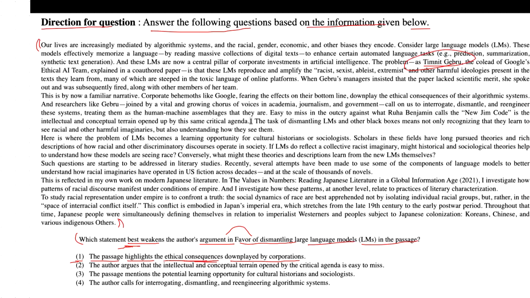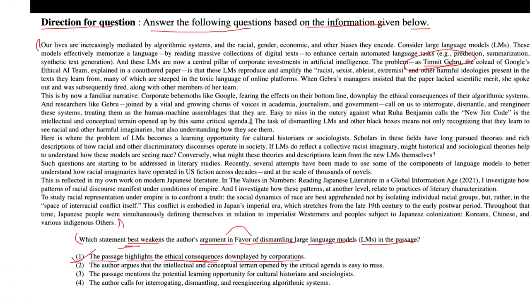This could be considered a weakening of the author's argument in support of dismantling large language models, by implying that corporations may not see the need for such drastic action. So we could consider option one to be the correct one.